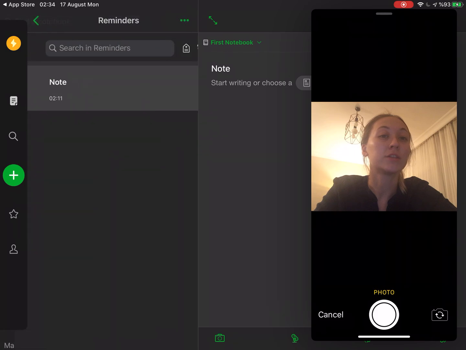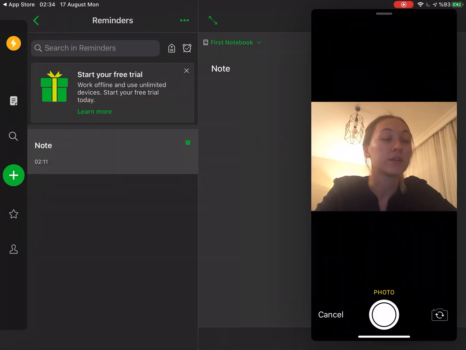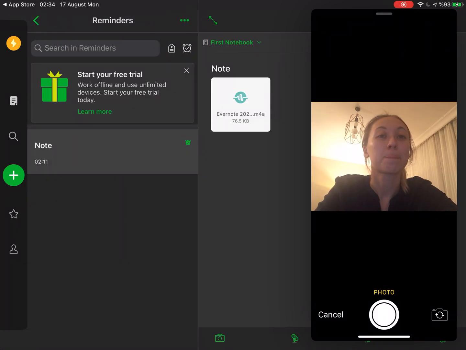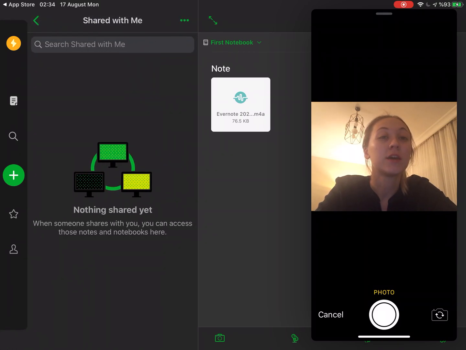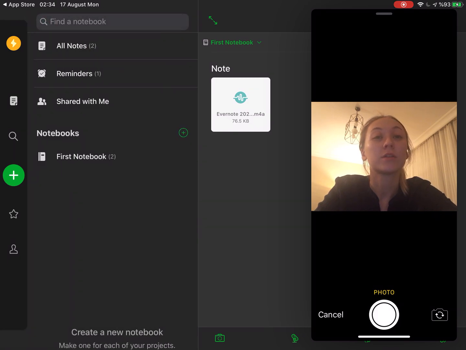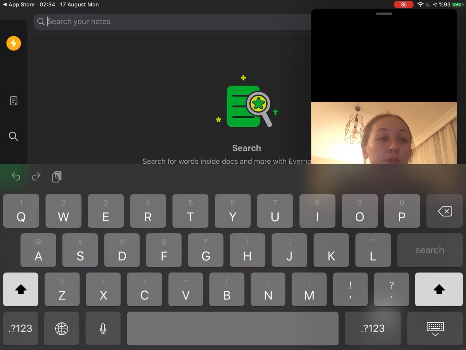Also reminders: if you set reminders, you can see them here as well. And if there are any documents shared with me, you can see them from here. Nothing is shared yet, so I can't see any documents here, but if there were some documents shared with me, I could see them from here. It's very simple to use, and you can search your notes from there.